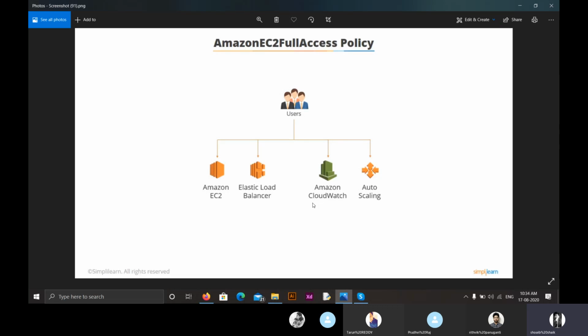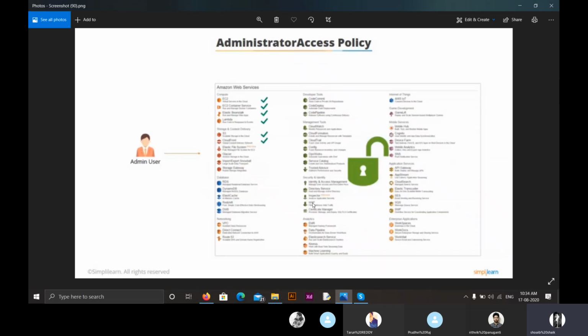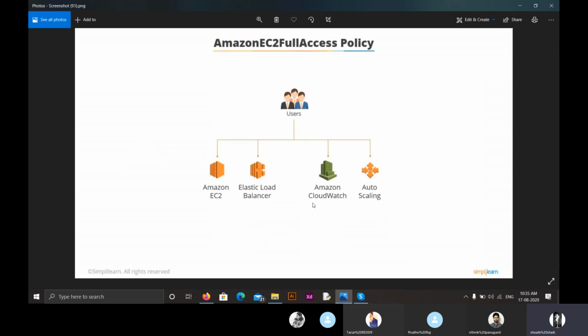The third important policy is Amazon S3 read-only access policy. All the policies are written in JSON. Here, the administrative access policy provides us full access to AWS services and resources. It provides us with complete access to all the resources present in AWS, Amazon Web Services. The second policy is the Amazon EC2 full access policy.